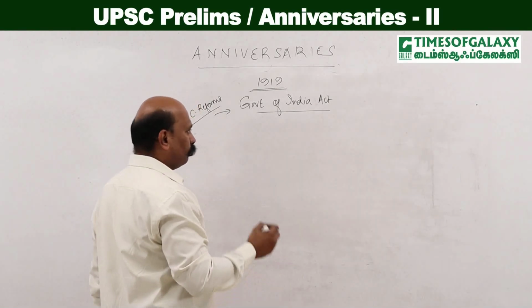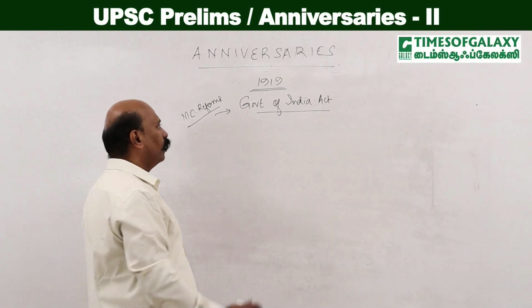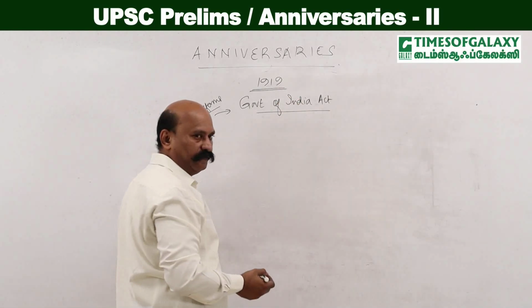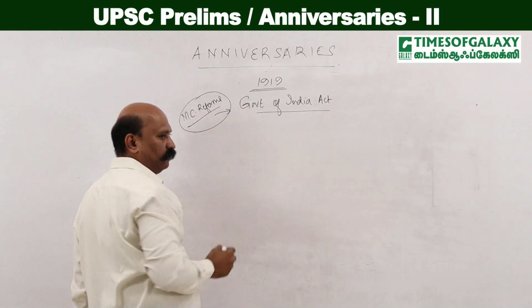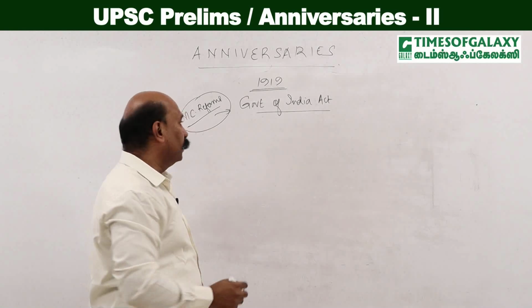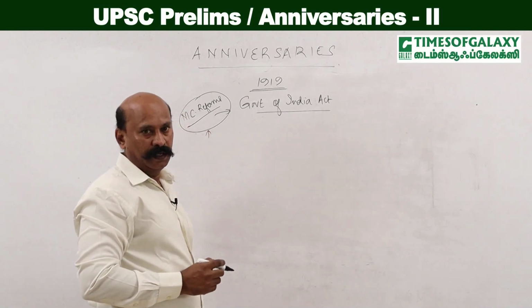So, today what I am trying to tell you is to focus on the main features of the Government of India Act 1919 and the Montagu-Chelmsford reforms, and the events that led to the Montagu-Chelmsford reforms.